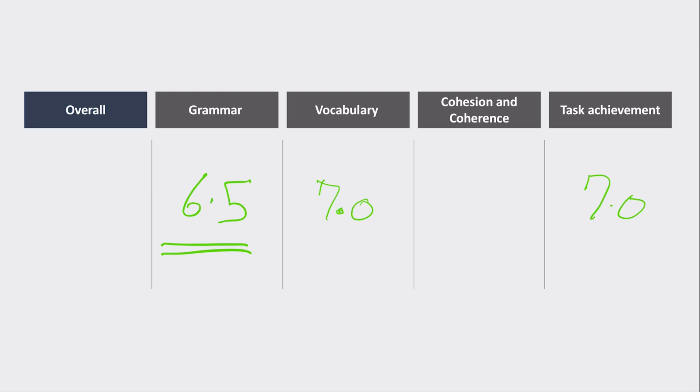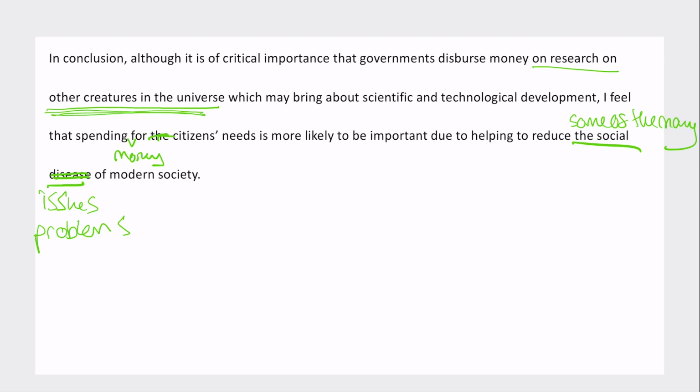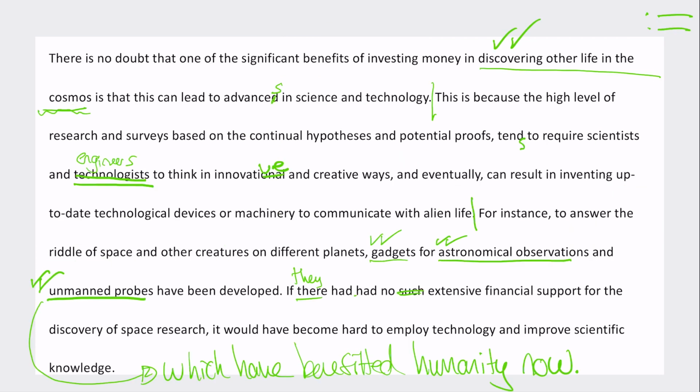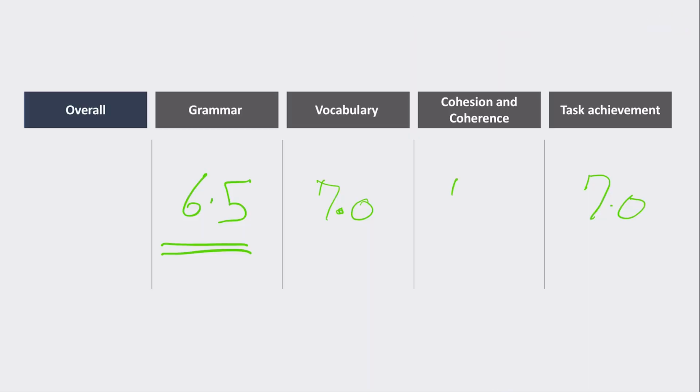And then coherence and cohesion, I think overall pretty good. They've got a nice conclusion. It's logical. They've got nice topic sentences. They've got good paragraphing. So I'd probably give a 7 for coherence and cohesion. So I'd say coming out at an overall 7.0.